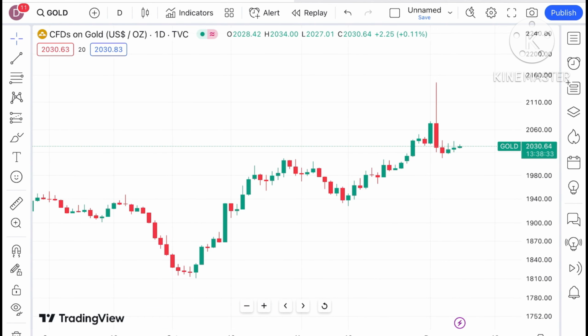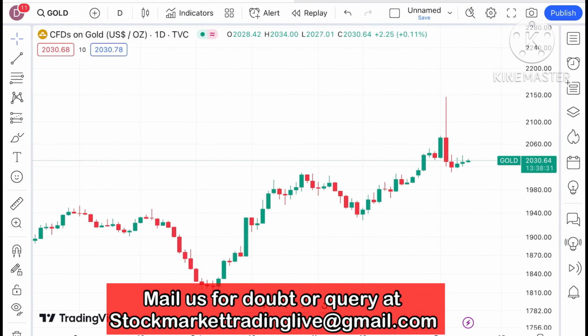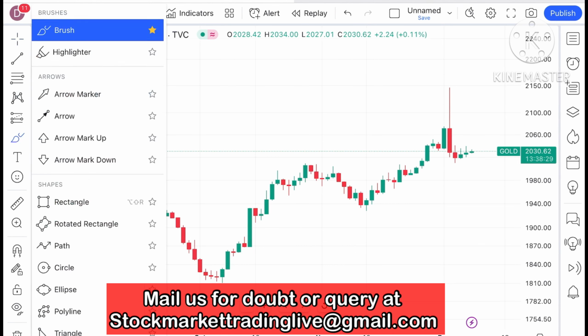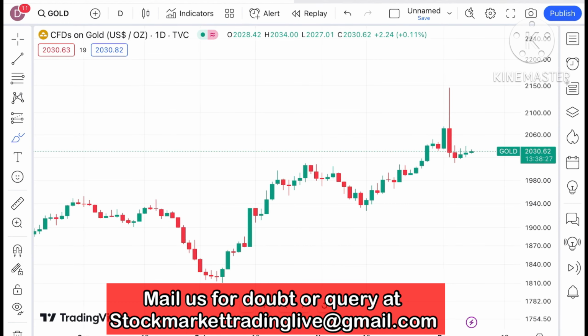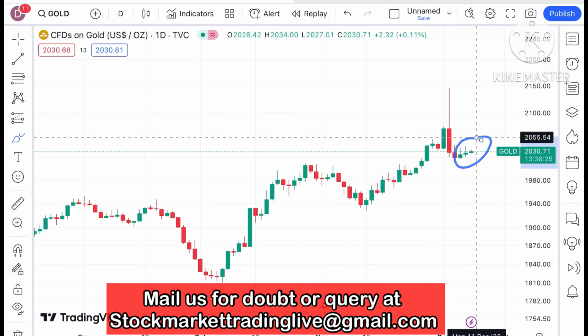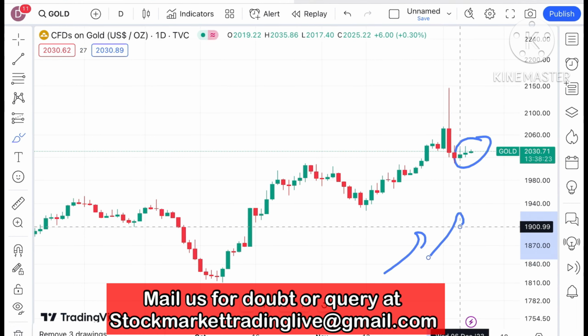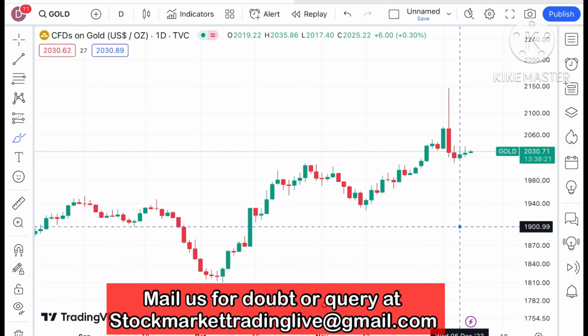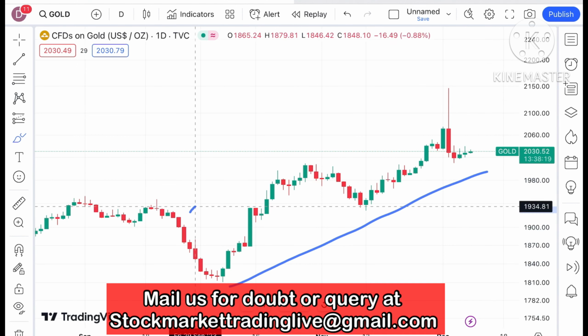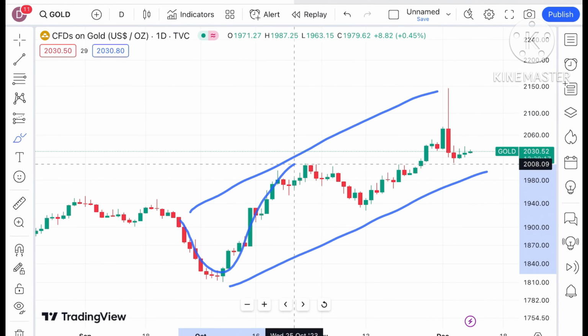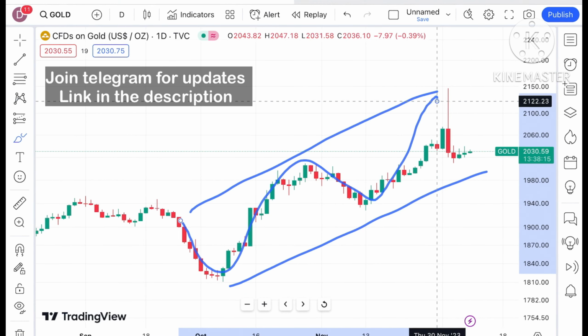See, if you look at the chart of gold, it is trading at a level of $2030.64. Okay, and for 3 days we have seen a continuous upside in the price of gold. If you look at the previous days, you can see there is a continuous upside, and this upside is quite volatile also.